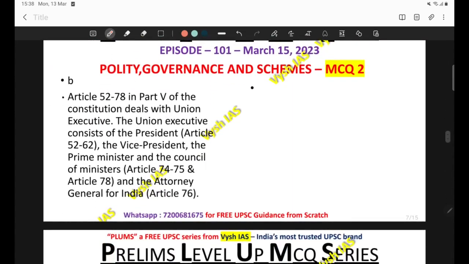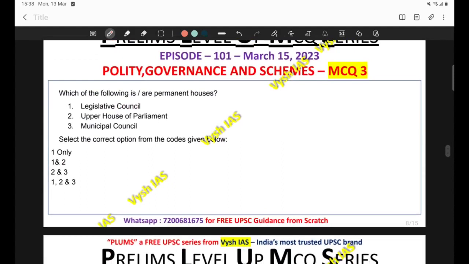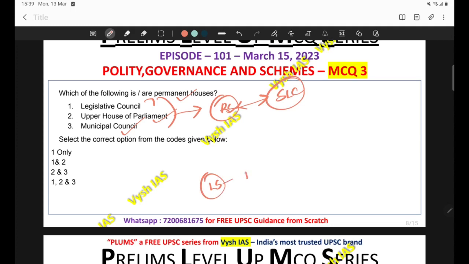Okay, now come to the next question. Which of the following is or are permanent houses? First is Legislative Council, second is Upper House of Parliament, and third is Municipal Council. So if you look at the first and second options, Legislative Council and Upper House of Parliament. Upper House of Parliament, you all know, that is Rajya Sabha. And the state level counterpart of Rajya Sabha is nothing but Legislative Council. So you can make a demarcation that Lok Sabha is not a permanent house while Rajya Sabha is a permanent house. So Upper House of Parliament, second option is completely correct.